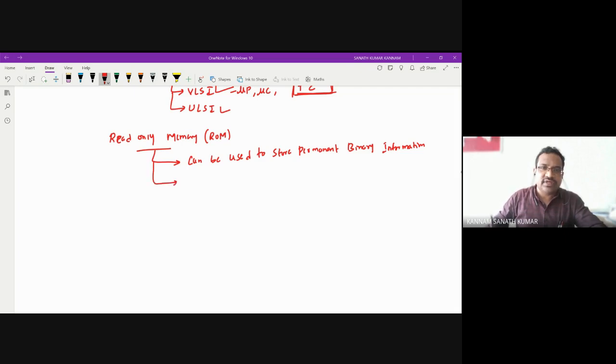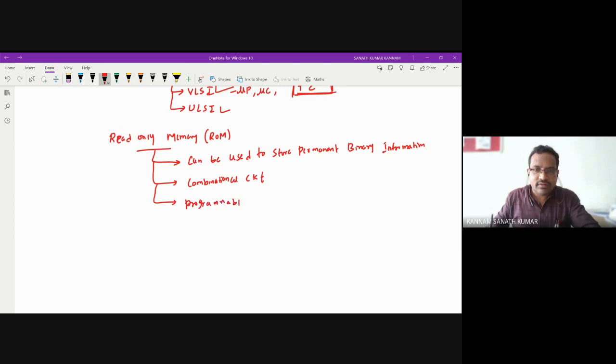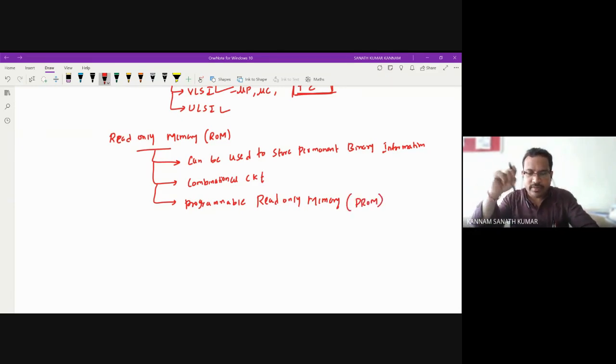Basically, this is a combinational circuit, meaning it is made with gates. And you have programmable read only memory, which we call PROM. You can note this down.